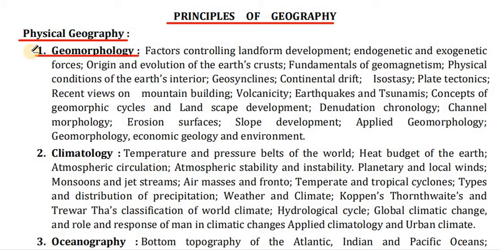economic geology and environment. Now point number 2 is climatology.